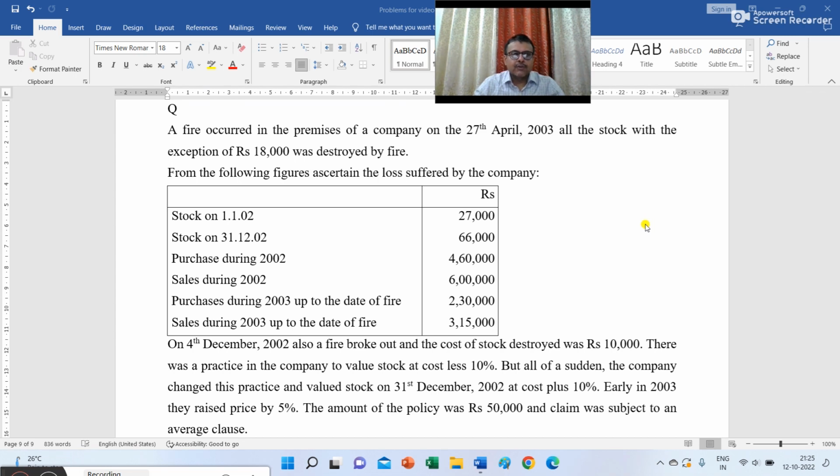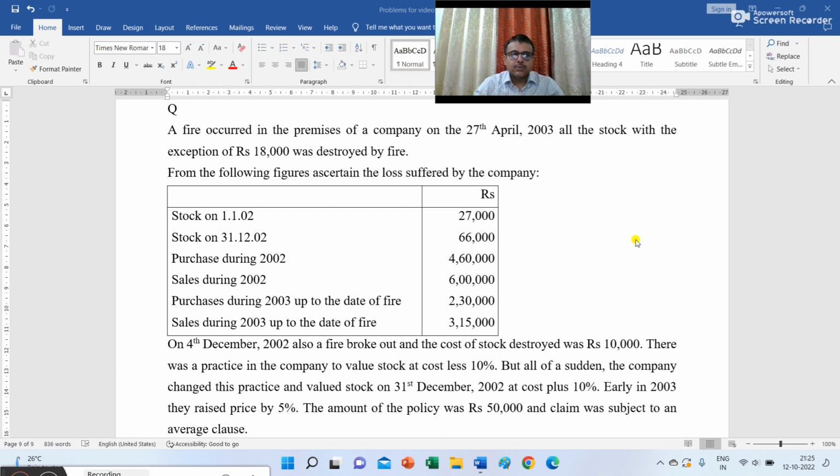Stock on 1st January 2002, 27,000. Stock on 31st December 2002, 66,000. Purchase during 2002, 4,60,000. Sales during 2002, 6 lakh. Purchase during 2003 up to the date of fire, 2,30,000. Sales during 2003 up to the date of fire, 3,15,000.